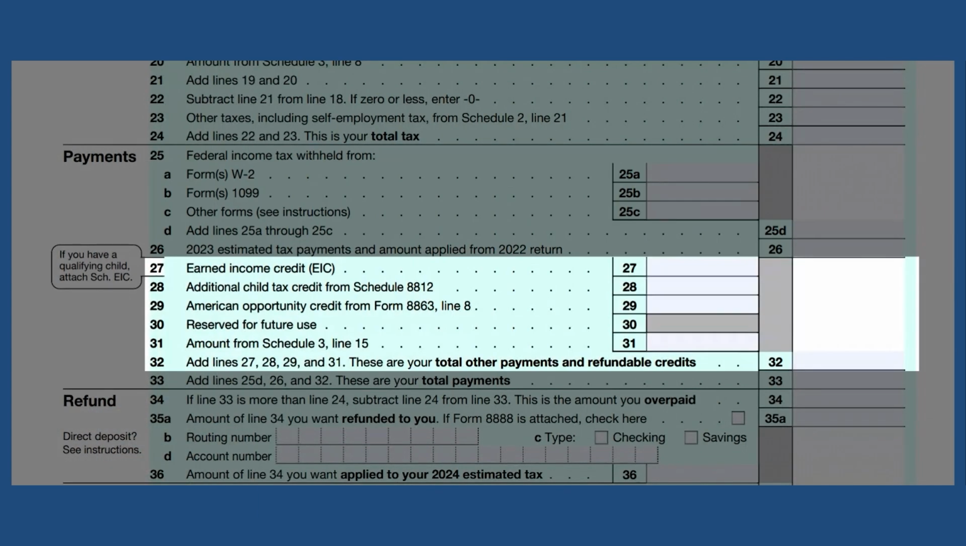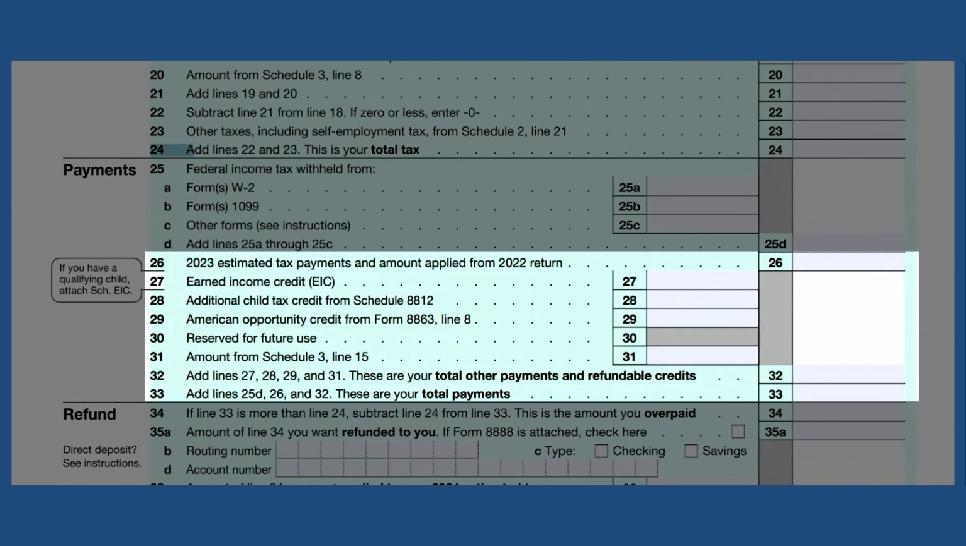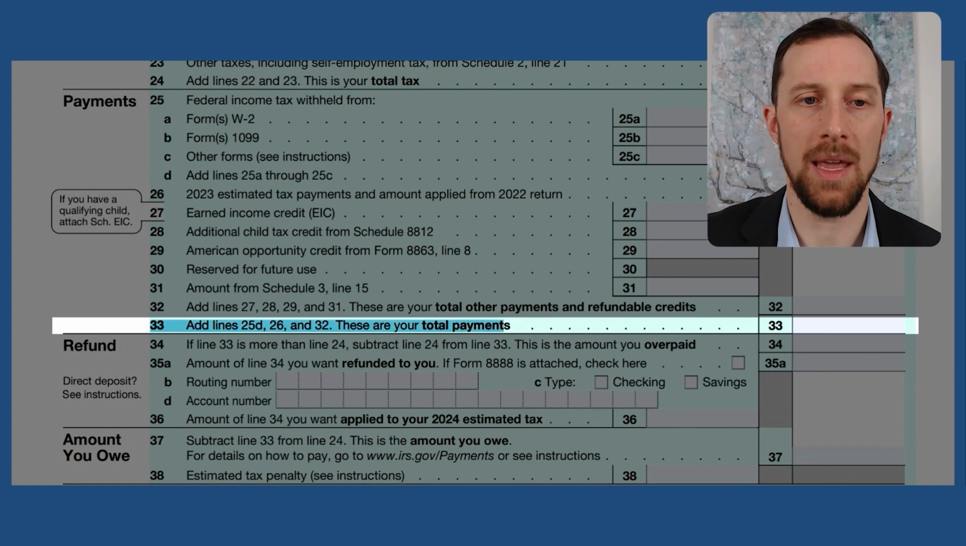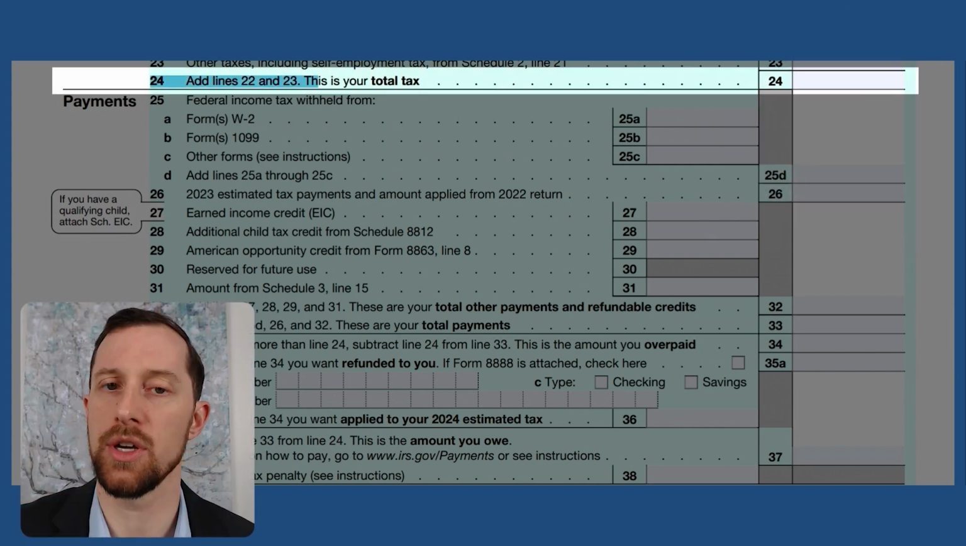Next, you're also going to look through and see, do any of these other tax credits apply to you? The American Opportunity Tax Credit, the Additional Child Tax Credit. So again, make sure all of those are being calculated. And then line 33 here is where we get our total payments. So that is how much you have paid. So in line 33, again, we've got our total payments. In line 24, we've got our total tax.